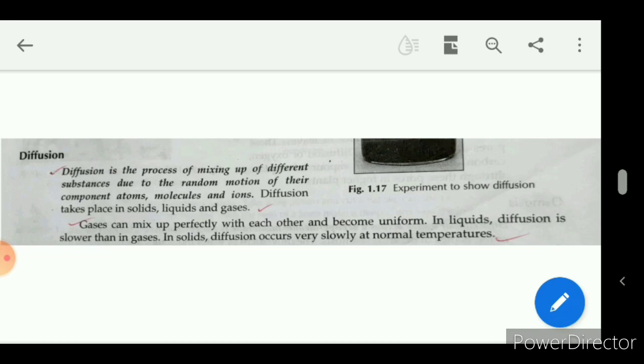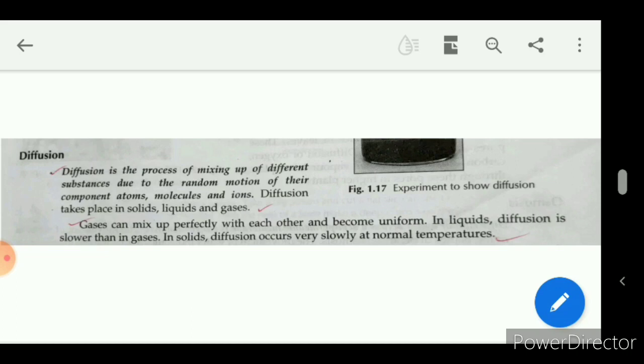Simply we can say, movement of molecules, either solid, liquid or gaseous molecules, from a higher concentrated solution to a lower concentrated solution is called diffusion. Simply we can say, diffusion is a process in which the higher concentrated solution moves inside the lower concentrated solution.